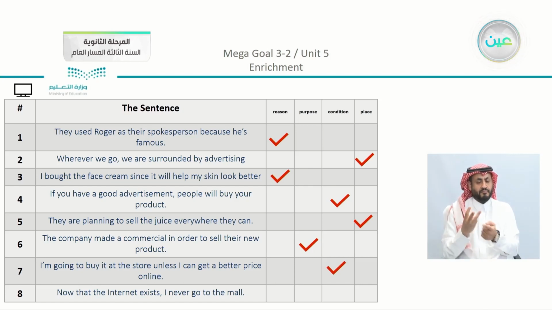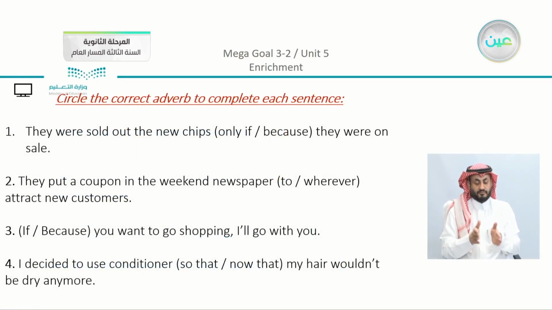And the last sentence here, now that the internet exists, I never go to the mall. So we have here now that, which shows that we have a reason. Why don't you go to the mall? Because we have internet or online shopping. So here it is structured in another way. We used now that. Moving on, we have an exercise.